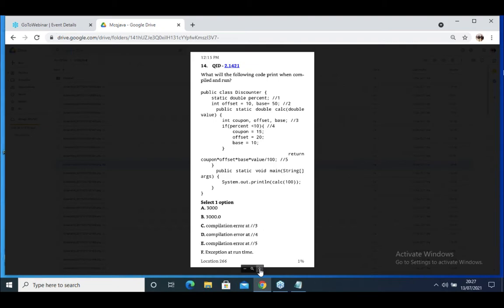What will the following code print when compiled and run? Discounter, static percent 1, offset 10, base 50 2, public static double calc, which takes a double value as an argument. Coupon, offset and base. Remember this. These three are local variables. Don't get confused. Coupon, offset, base: these three are local variables.